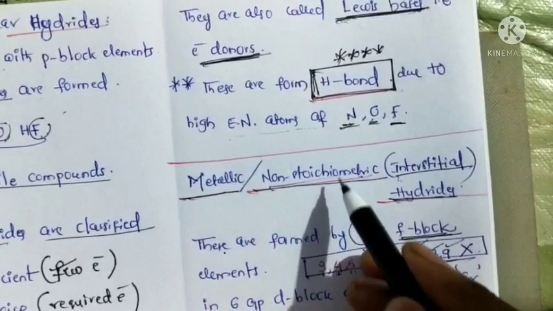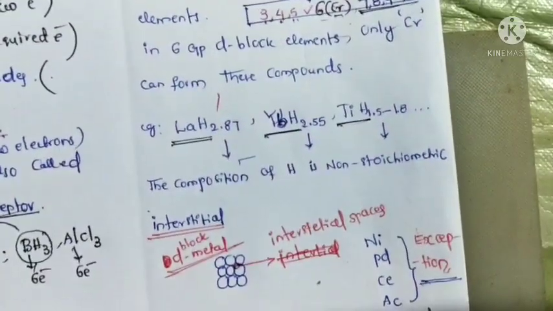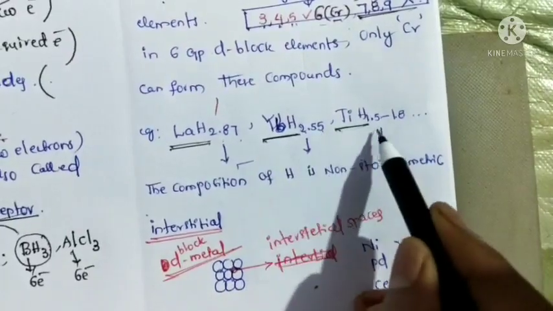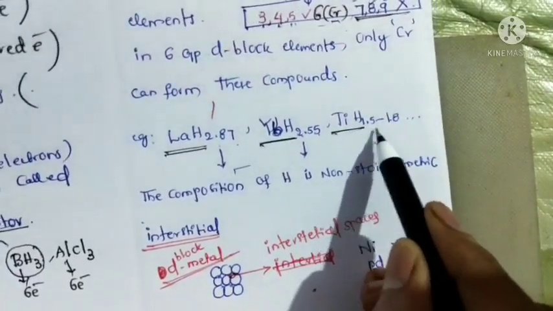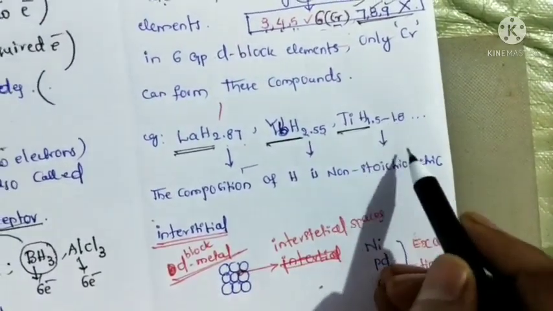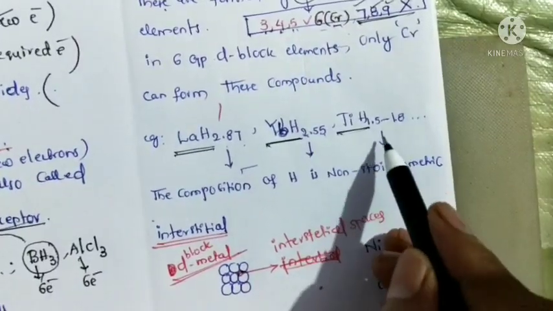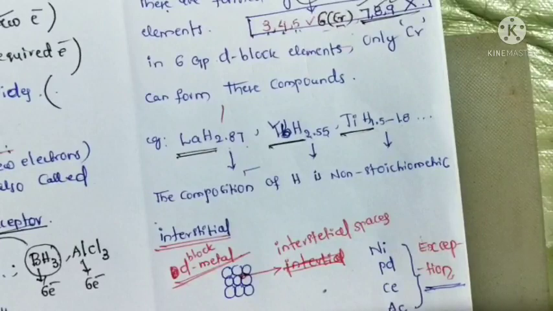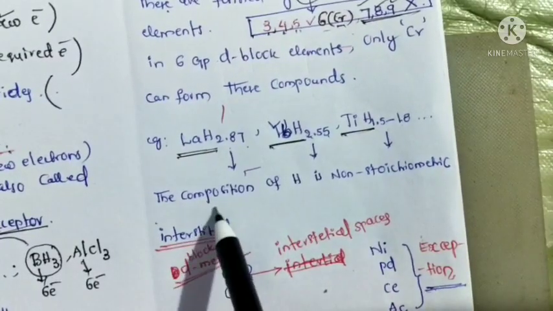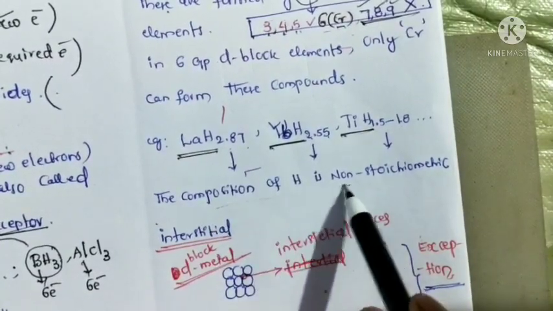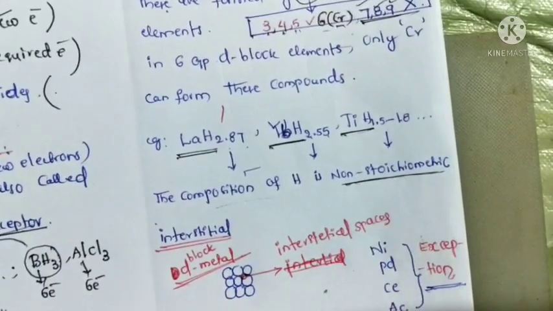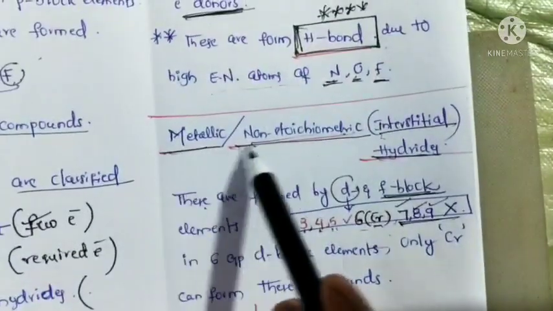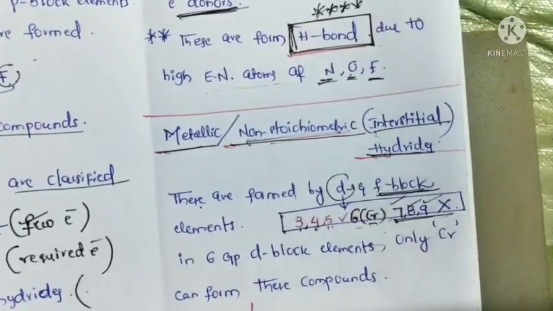Non-stoichiometric means fraction values, that means 2.87, 2.35, 1.5 to 1.8. This indicates non-stoichiometric compositions. The composition of hydrogen is non-stoichiometric. That's why this type of hydride is called non-stoichiometric hydrides.